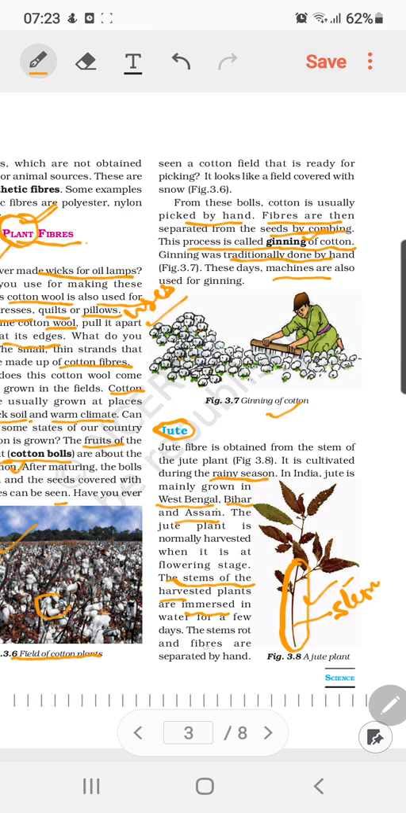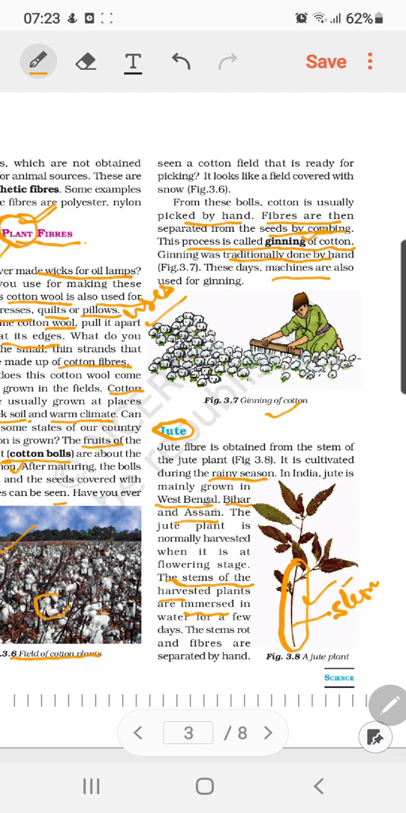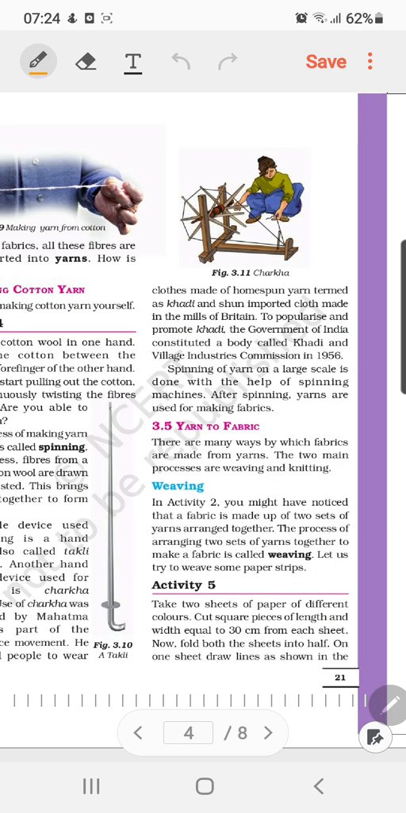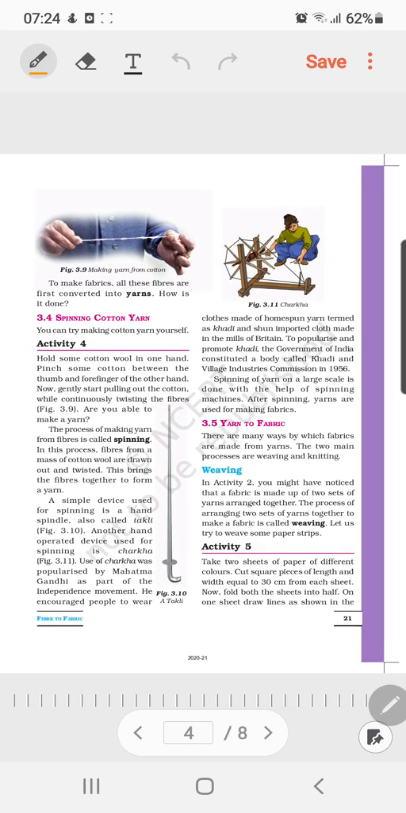So these stems rot, and the fibers are separated by hand. This is how the jute fibers are obtained from the plant. To make fabrics, all these fibers, whether they are cotton fiber or jute fiber, are first converted into yarns. And how is it done? Yarning is done by the process of spinning.